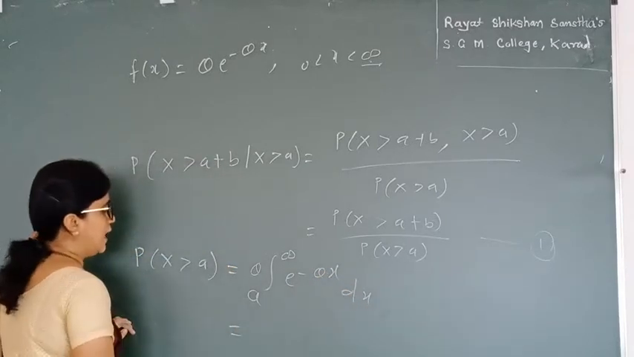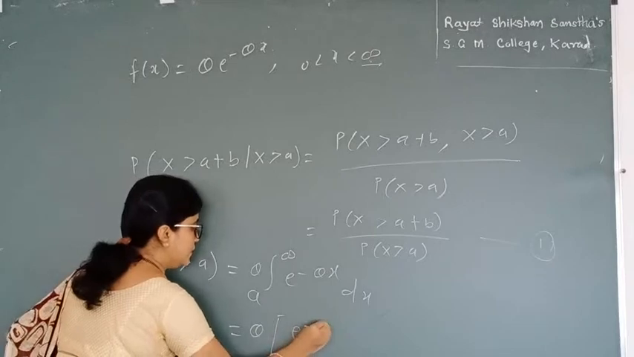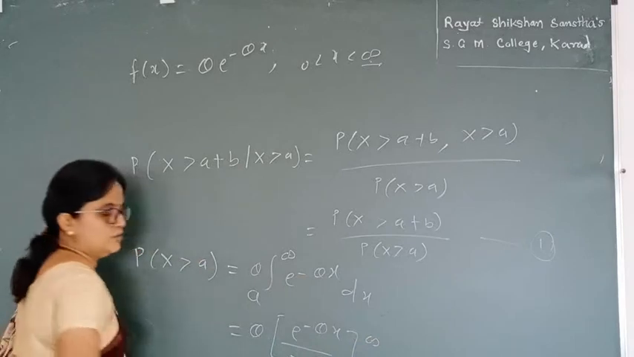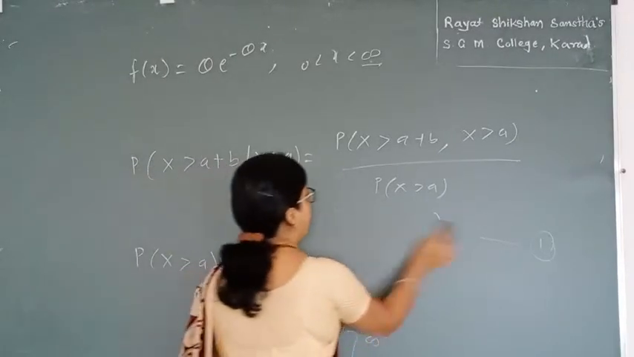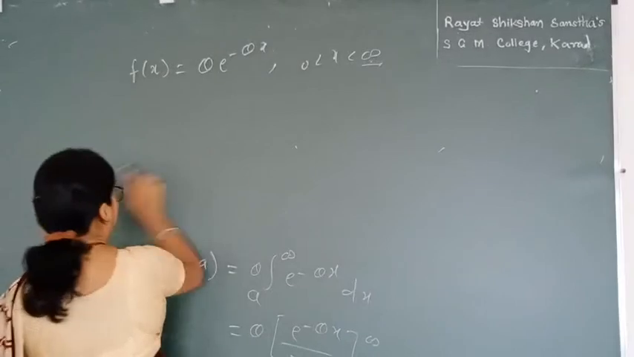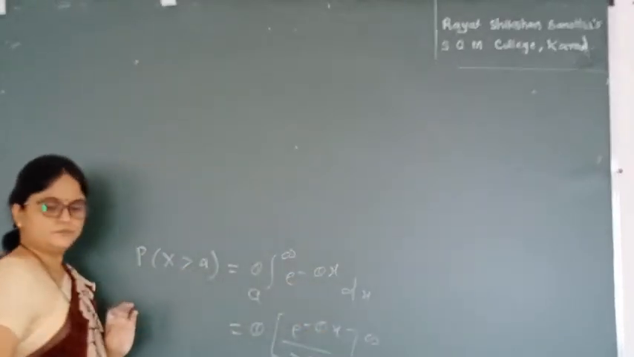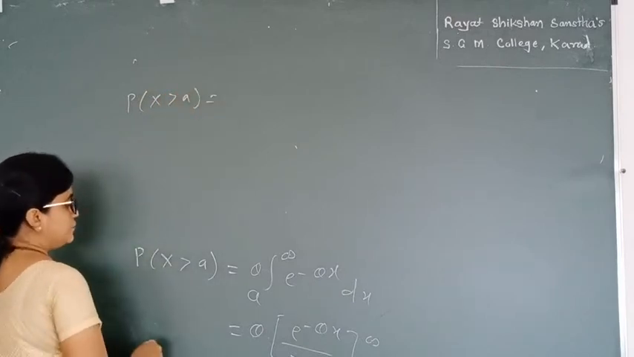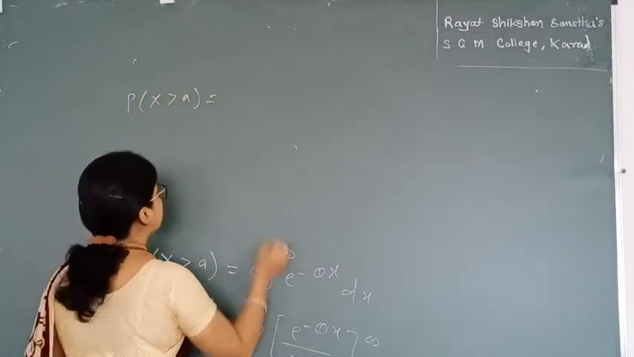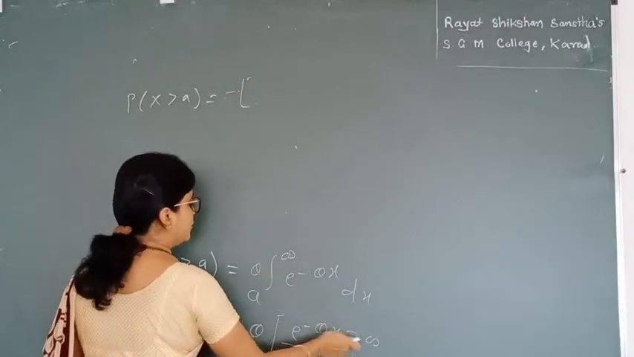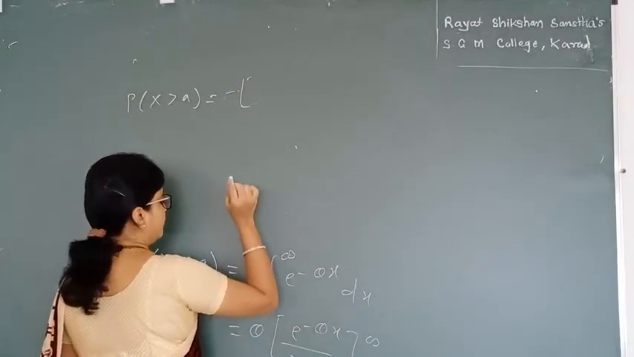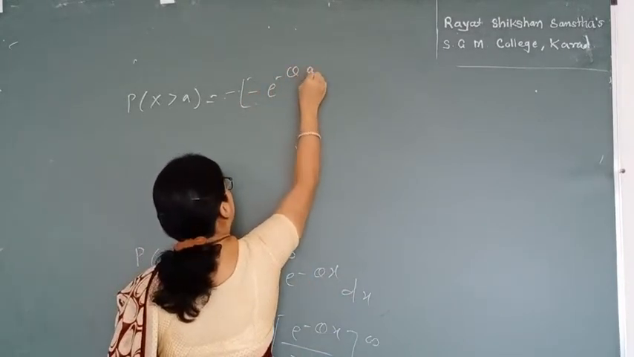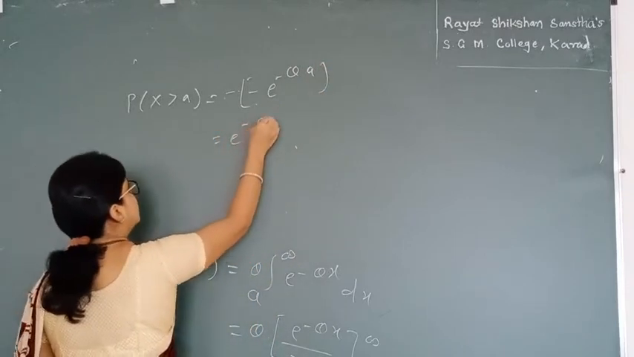Now simply solve this. I get theta e raised to minus theta x divided by minus theta, from a to infinity. After solving, for probability of x greater than a, the theta and theta cancel. I have a minus sign, and when we put infinity it becomes 0, and if I put x as a, I get minus e raised to minus theta a. So it becomes e raised to minus theta a.